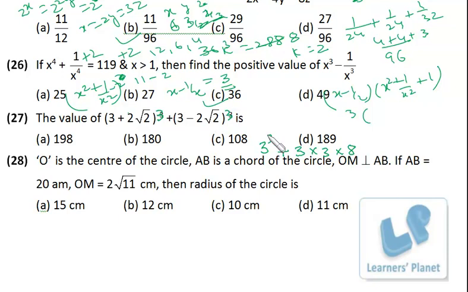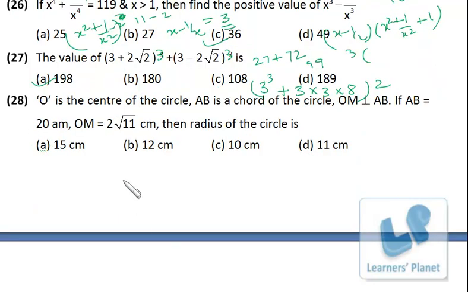So this expression we will be getting 2 times a cube and 2 times 3ab square. Okay, so it is 27 plus 3 into 3, 9, 8s are 72, 72 plus 27, 99 into 2, 198.